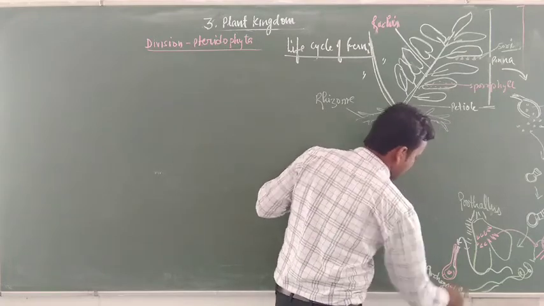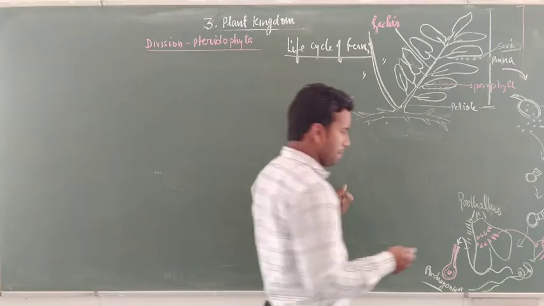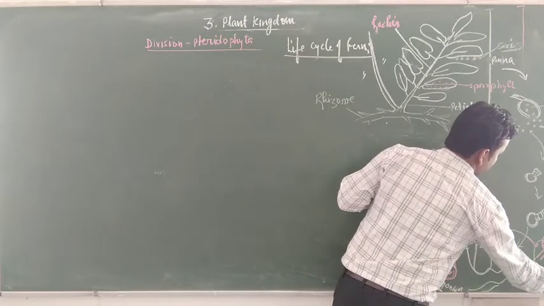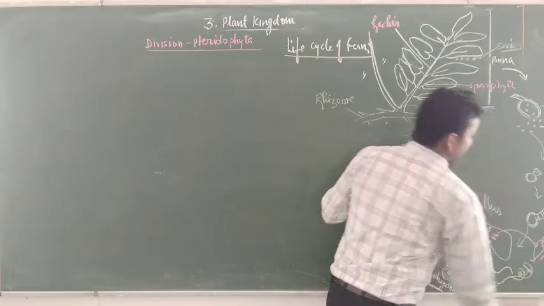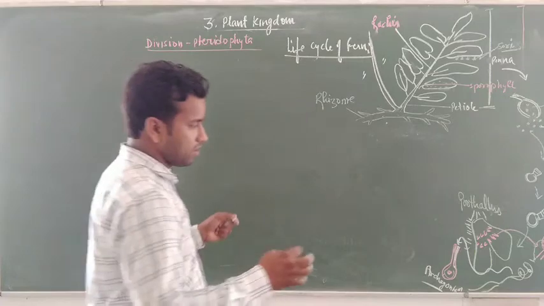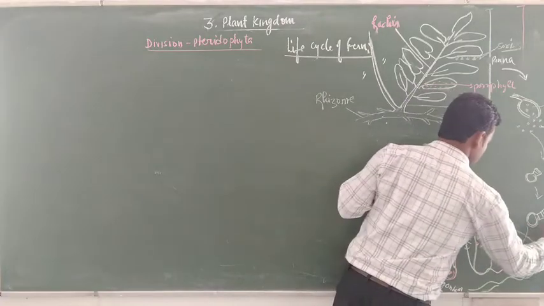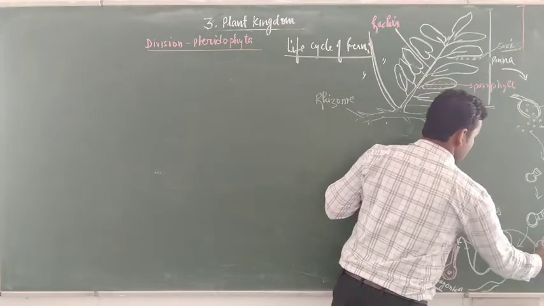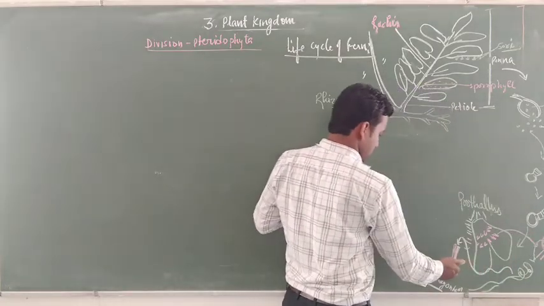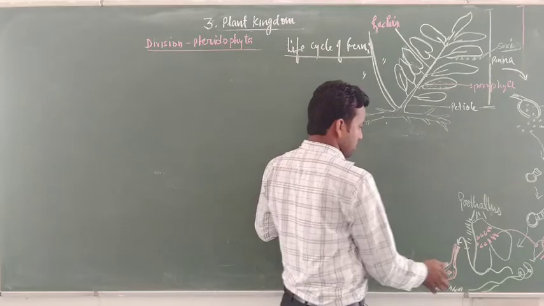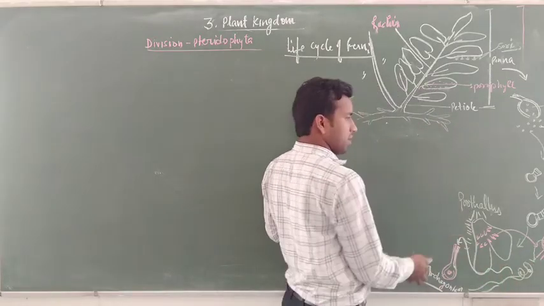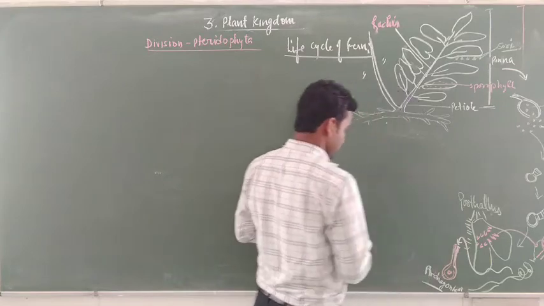Because this is single, it is an archegonium, and this is an antheridium. I think students, you have not clearly observed this. This structure is the antheridium. Listen to my words. This is the antheridium, and this is the archegonium. The antherozoids reach the archegonium through the water and fertilize the egg.